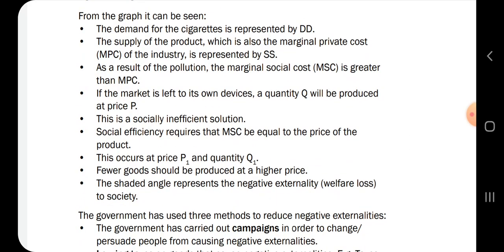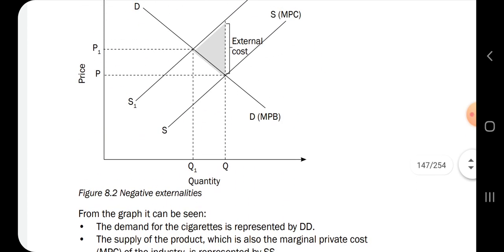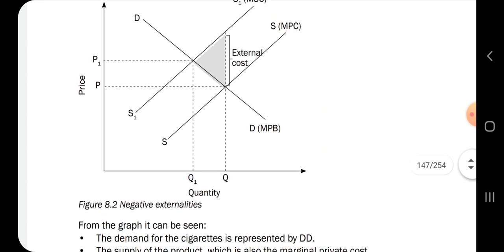And fewer goods should be produced at a higher price. So this shaded angle represents the negative externality.